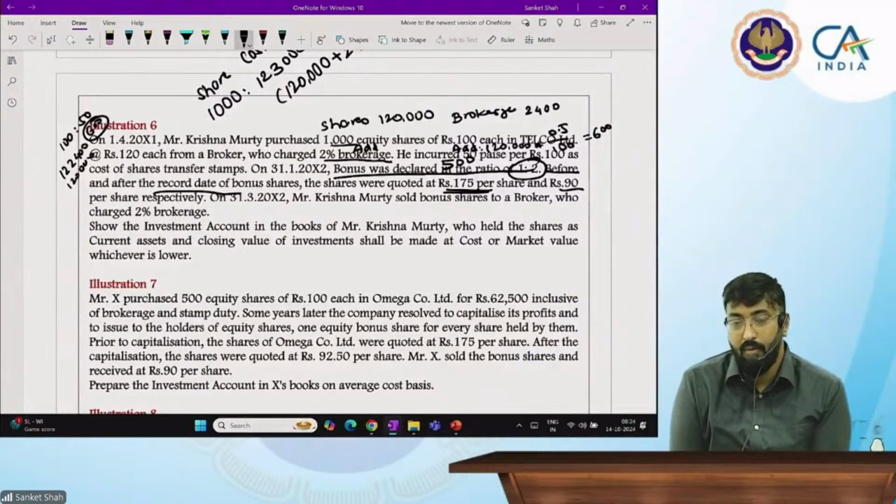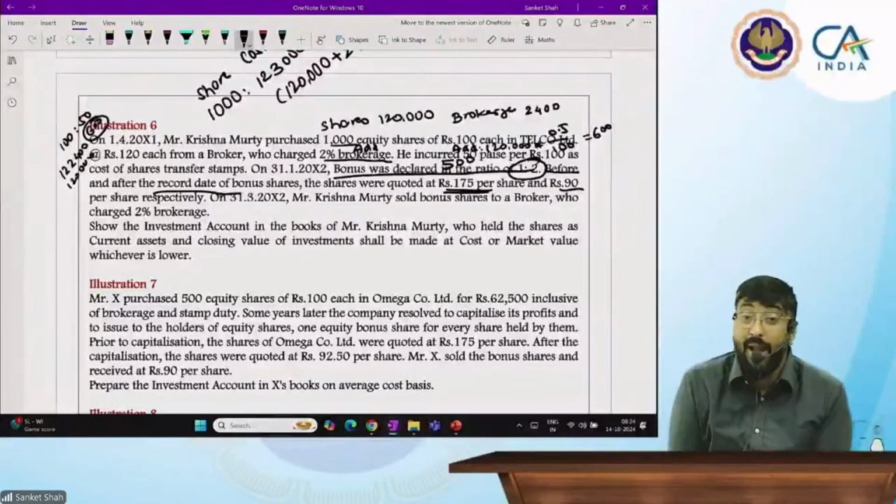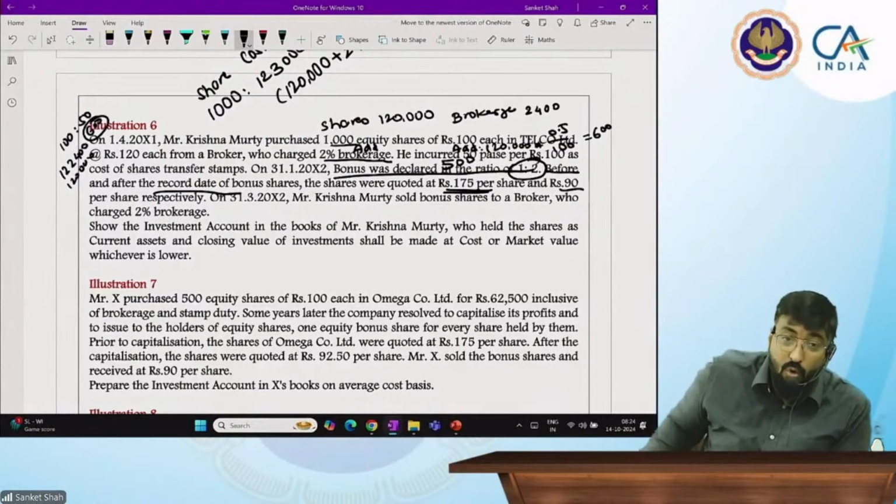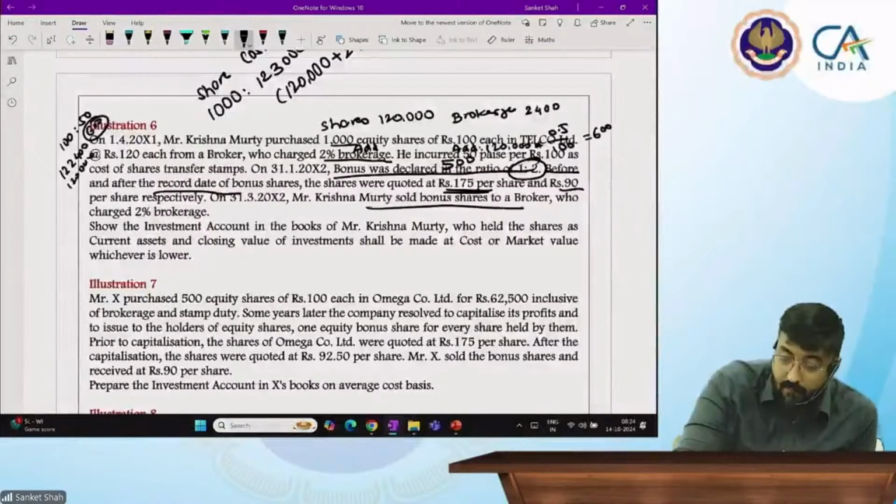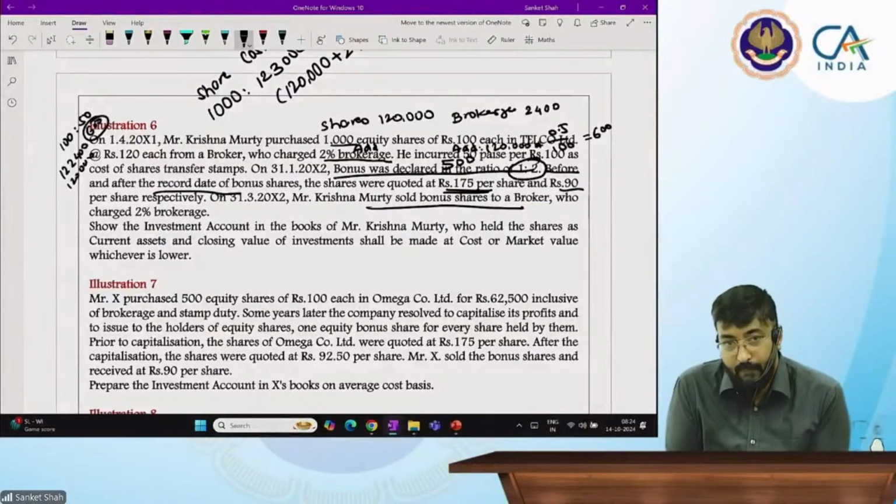Yes sir. So now what is your investment value? 90 rupees. 90 rupees. Now he sold some bonus shares.